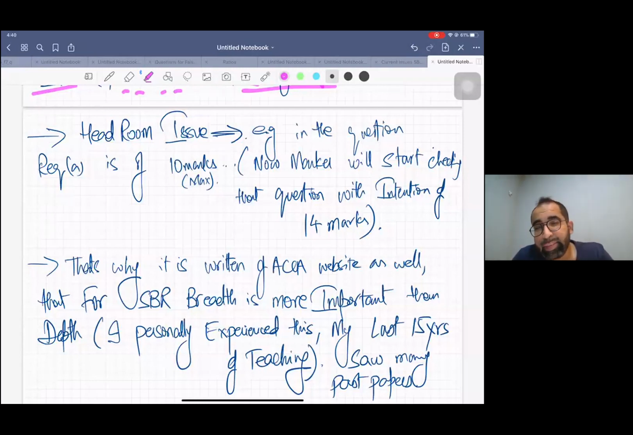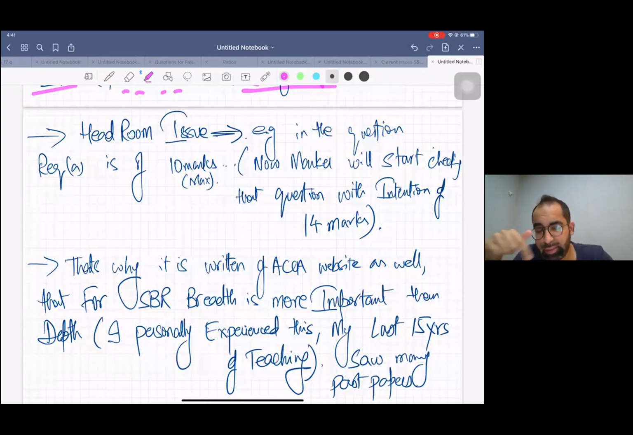I sometimes tell my students that it is easy to clear SBR as compared to F7. It's a sure thing. You can see the passing rate: 99% of the time the passing rate of SBR is better than F7, because it's a theory paper. So you write many things in your own words and you get marks.